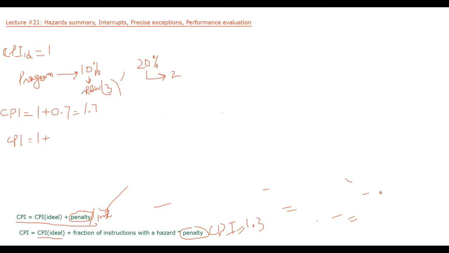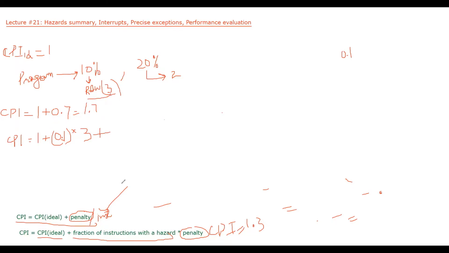So let's first take the RAW hazard. What fraction has a RAW hazard? 0.1, into the penalty associated with the RAW hazard, which is 3.